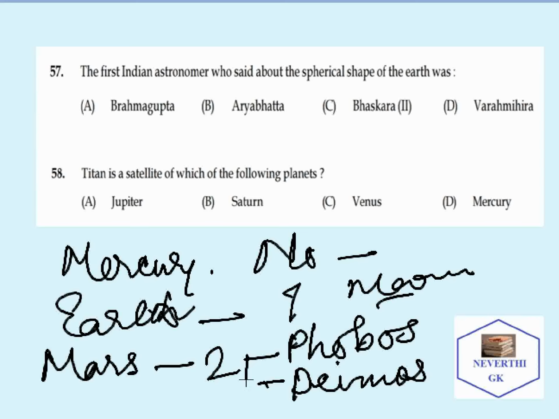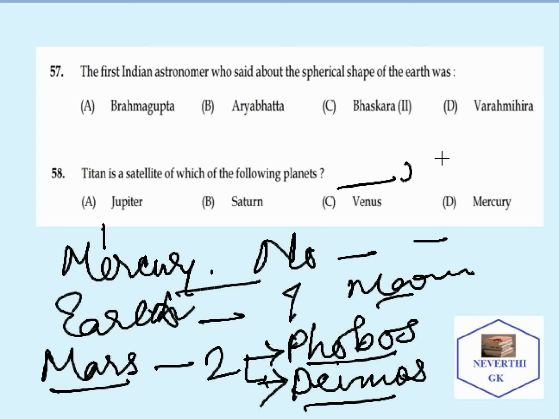These two names can be asked in the exam. Mercury has no satellite. Venus has no satellite. Jupiter has 63 moons or satellites. Saturn has 61 moons or satellites.